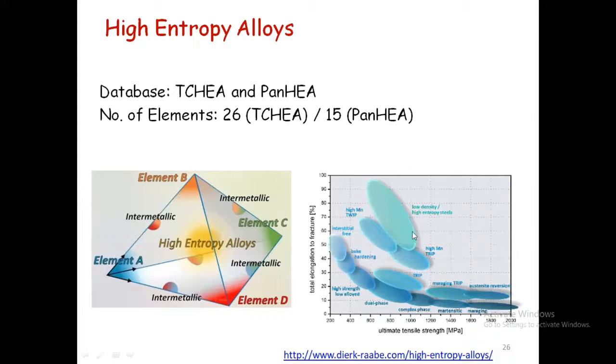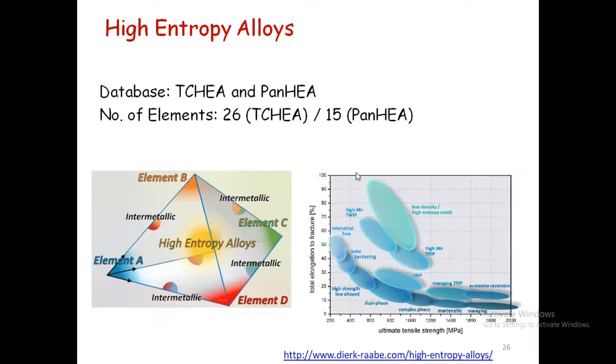Here we can see the high entropy alloys. Now we can see that they have high tensile strength and also have ductility. So it is the right combination of properties. Always we are looking for this. And one more thing with respect to the materials, just look at the area, how much area it is covering. So it is going to give us more flexibility. So that's why everyone